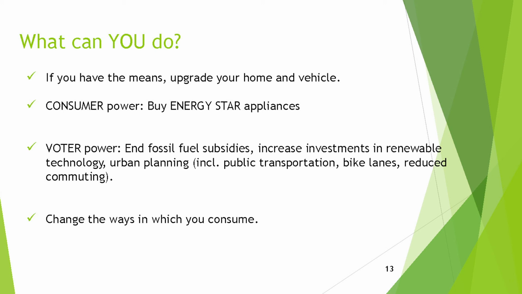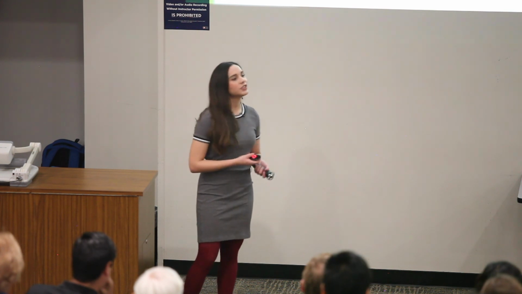You can vote for ending fossil fuel subsidies, increase investments in renewable technology and in electric vehicles, urban planning, public transportation, bike lanes, etc. You have the power. And also change the ways in which you consume. So we talked about energy efficiency, right? But we can be efficient in other ways in our lives, like we can be more efficient in how we manage our time or how we manage our waste.